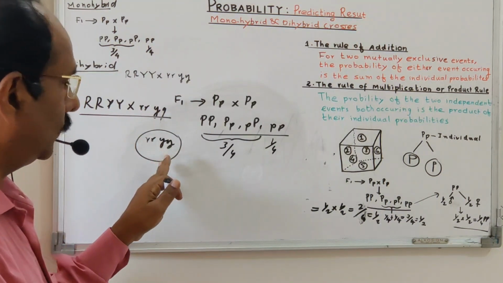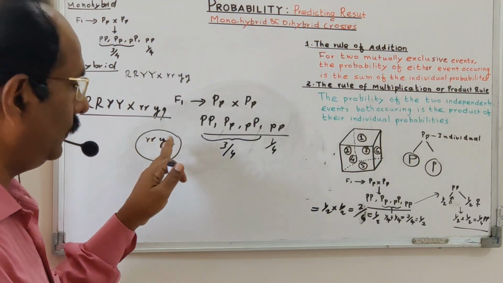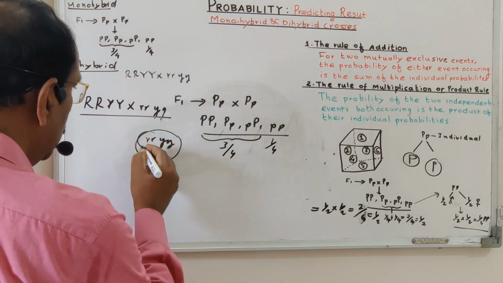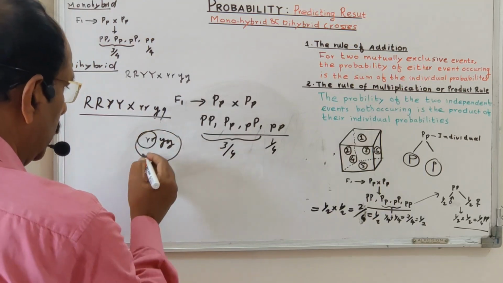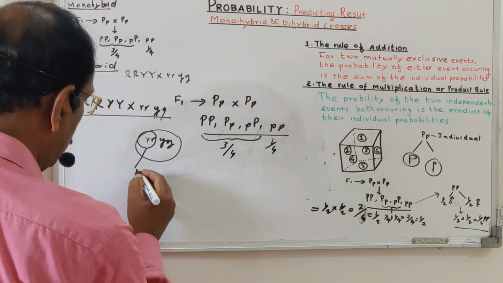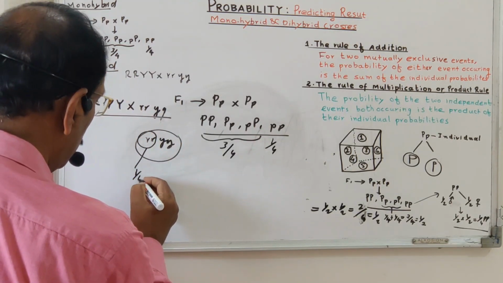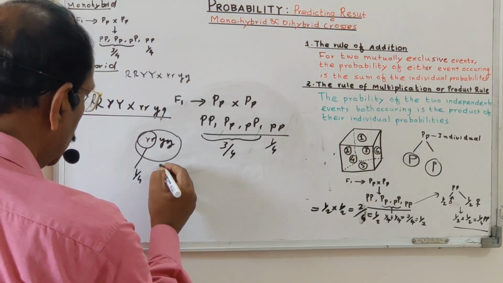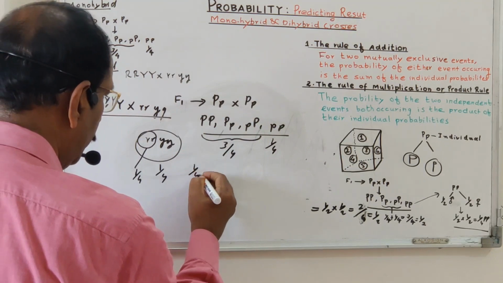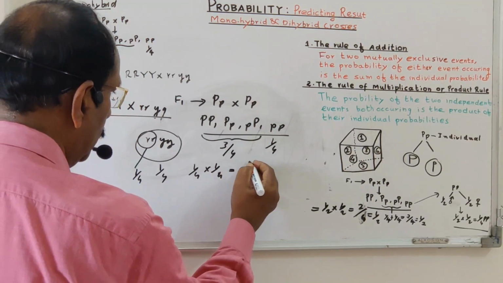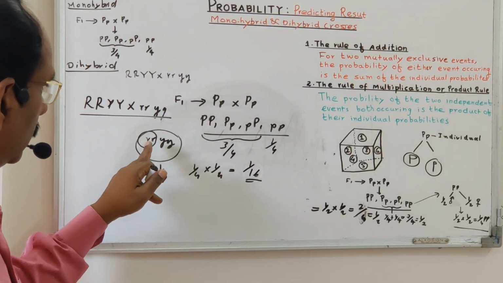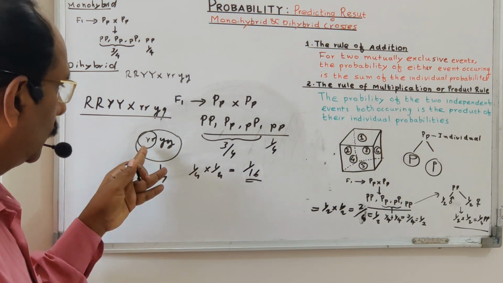So what is the percentage, the probability, of the wrinkled seed with the yellow color? We take the probability of a single monohybrid cross, and only the smaller one. This probability is 1 upon 4. And this other probability is also 1 upon 4. So applying the product rule, 1 upon 4 into 1 upon 4 is equal to 1 upon 16. So in the F2 generation, the probability of both being homozygous appearing is only 1 upon 16.